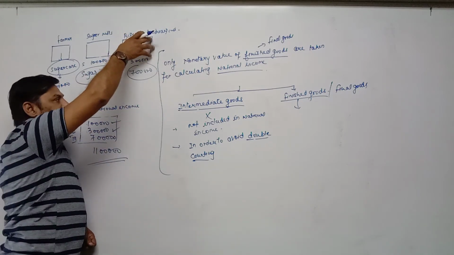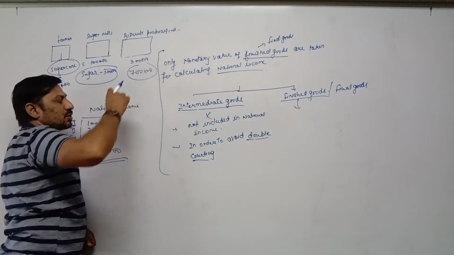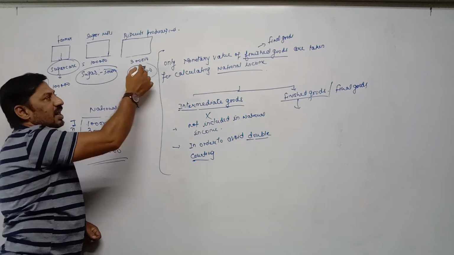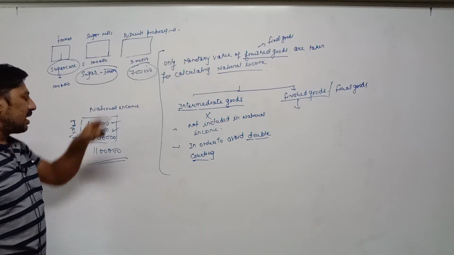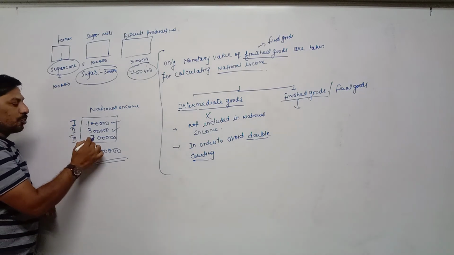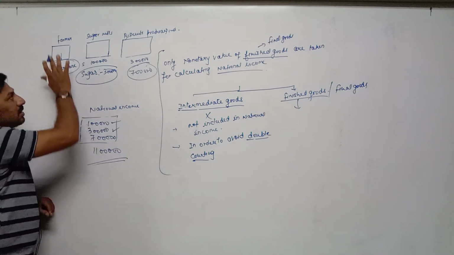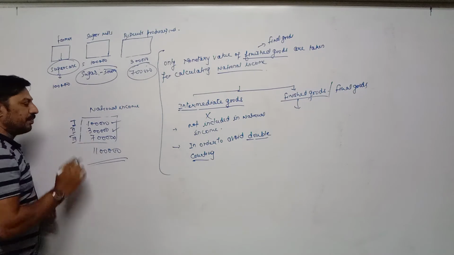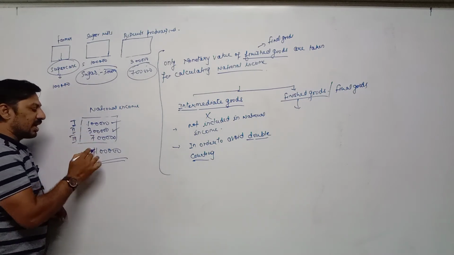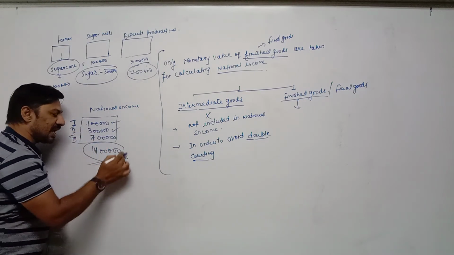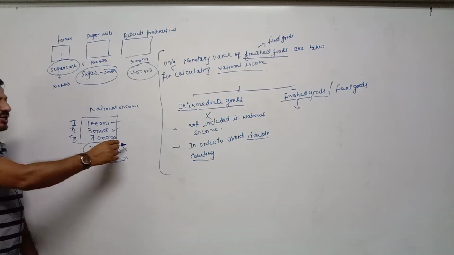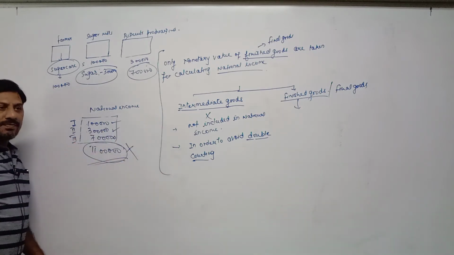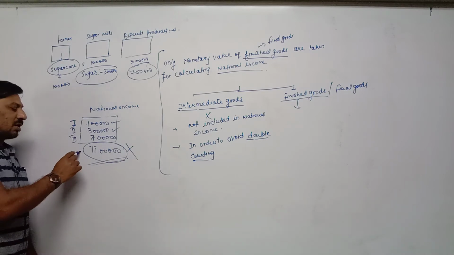This confectionery industry, or biscuit producing industry, has produced biscuits, pastry, cake of 7 lakh rupees. It means income earned by the third industry is 7 lakh. Here we are adding 7 lakh rupees. Means total income earned by these three sectors, these three individuals, is 1 lakh, 3 lakh, 7 lakh, 11 lakh. It means this is our national income, right? But this national income is wrong. This is wrong national income.